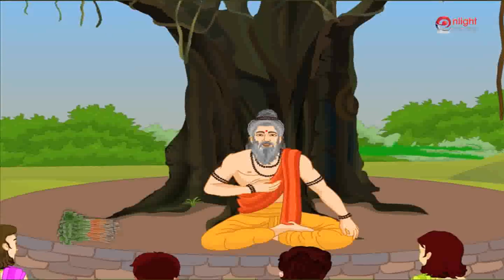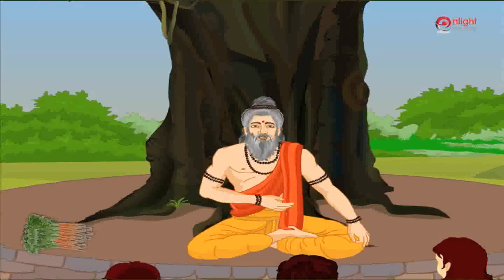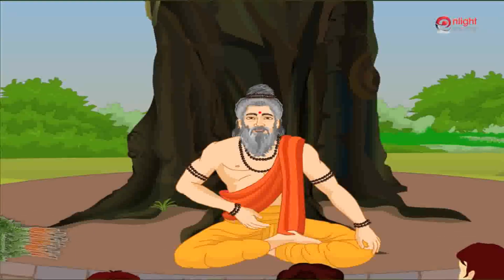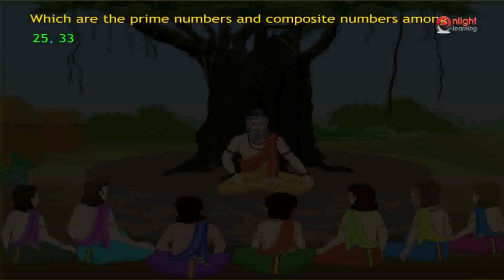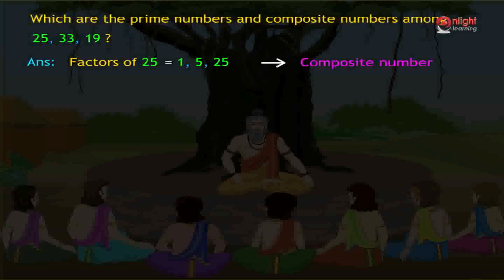Children, now let us see which are the prime numbers and composite numbers among 25, 33, 19. Let us see the factors of each number separately. What are the factors of 25? Factors of 25 are 1, 5 and 25. So, is 25 prime or composite? 25 has more than 2 factors, so it is a composite number. Very good.